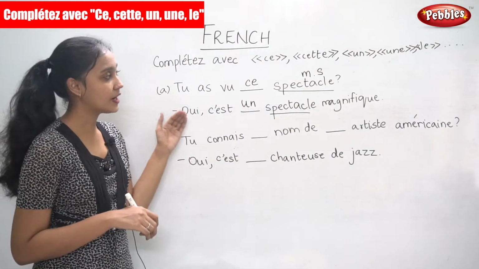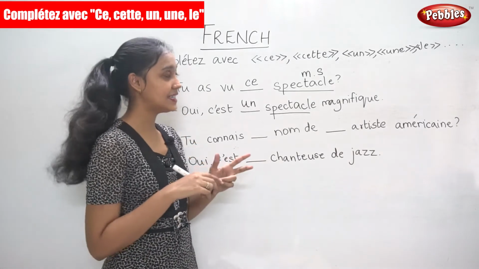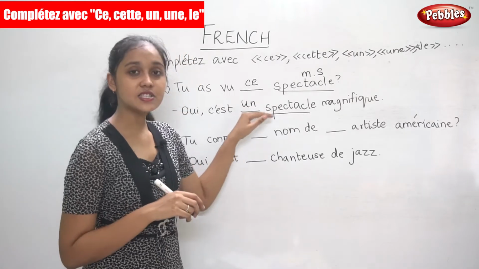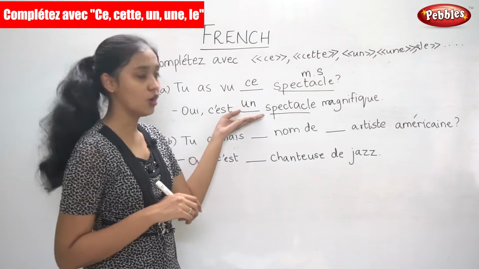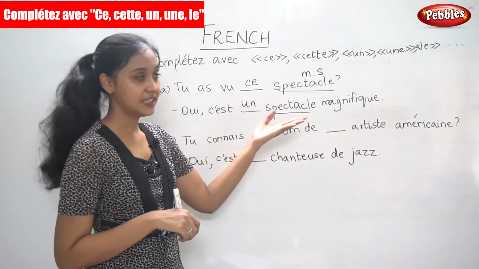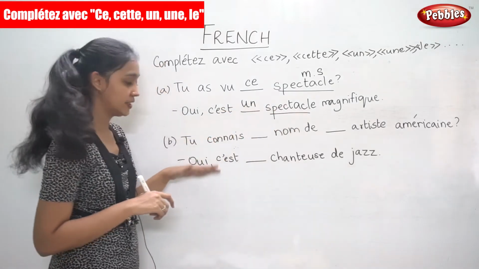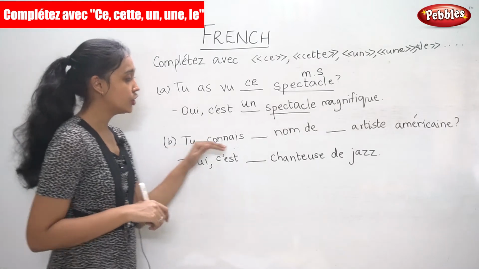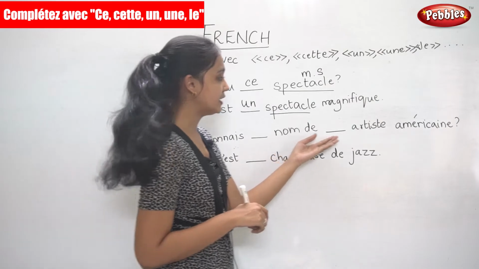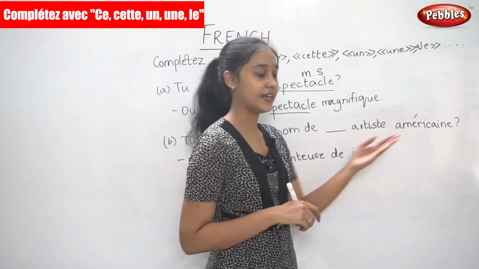So this is how we write the articles and the demonstrative. We need to understand the context of that particular question or that sentence to fill in the respective article or demonstrative. The next sentence, tu connais, you know, dash nom de dash artiste américain.